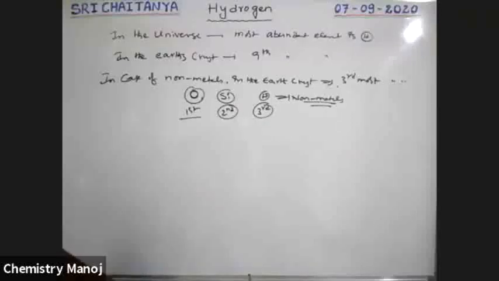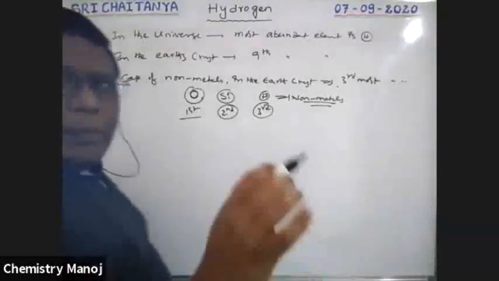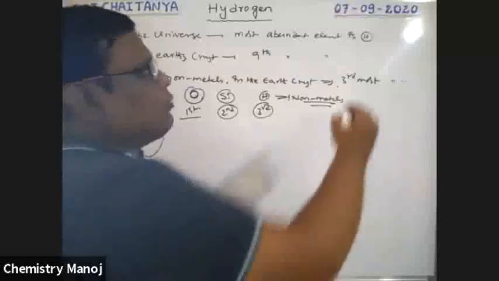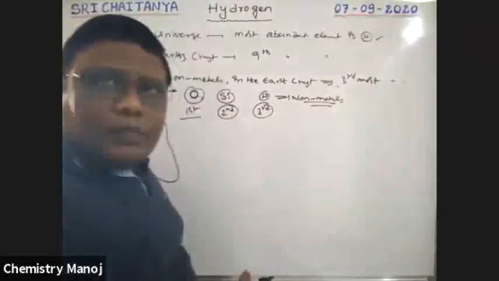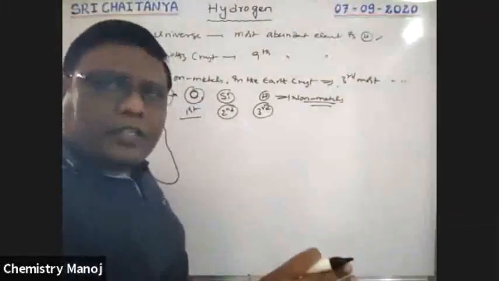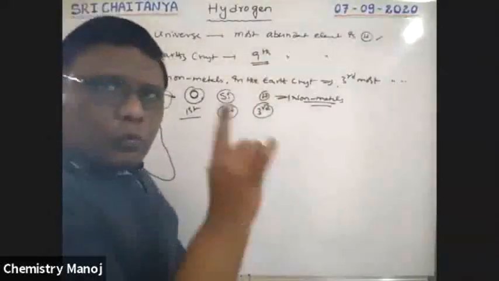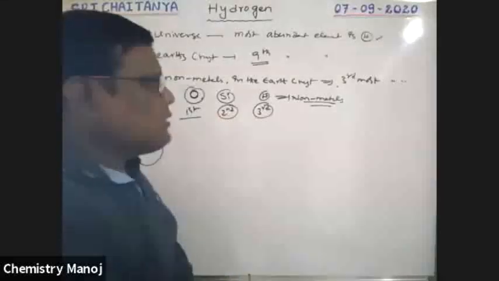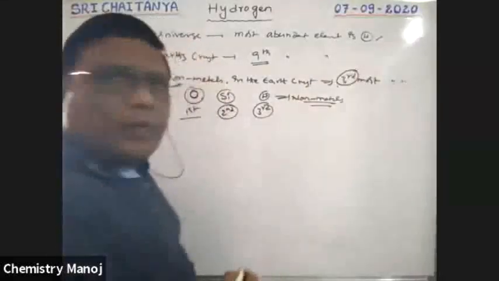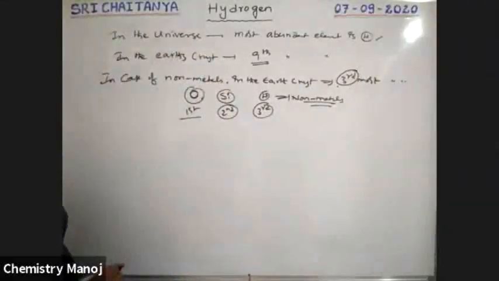So that means in the entire universe, among all elements in your periodic table, the most abundant element is hydrogen. In the earth crust, among all elements, including metals, non-metals, whatever it may be, it is the 9th most abundant. But only if you consider non-metals, it is the third most abundant element.